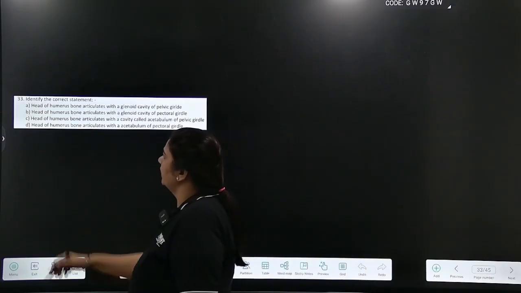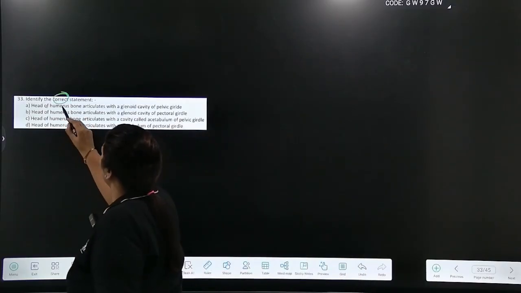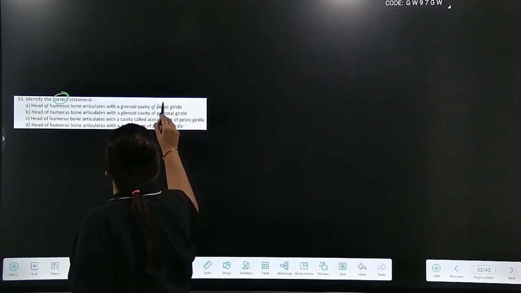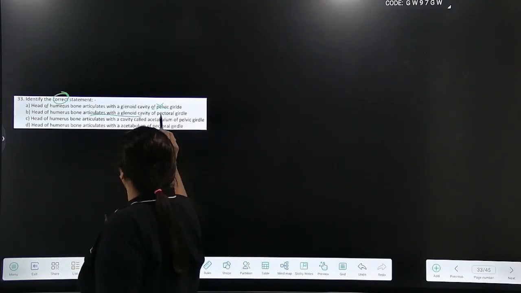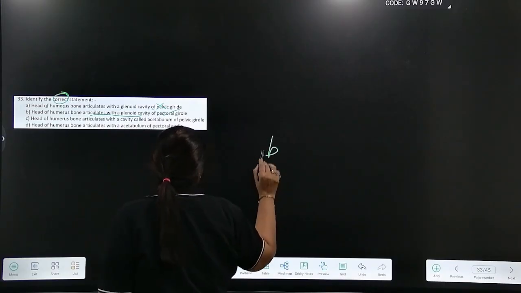Coming to 33rd one, identify the correct statement. Head of humerus articulates with glenoid cavity of pelvic girdle. Pelvic is wrong. Head of humerus articulates with glenoid cavity of pectoral girdle. This is correct. Answer is option B.